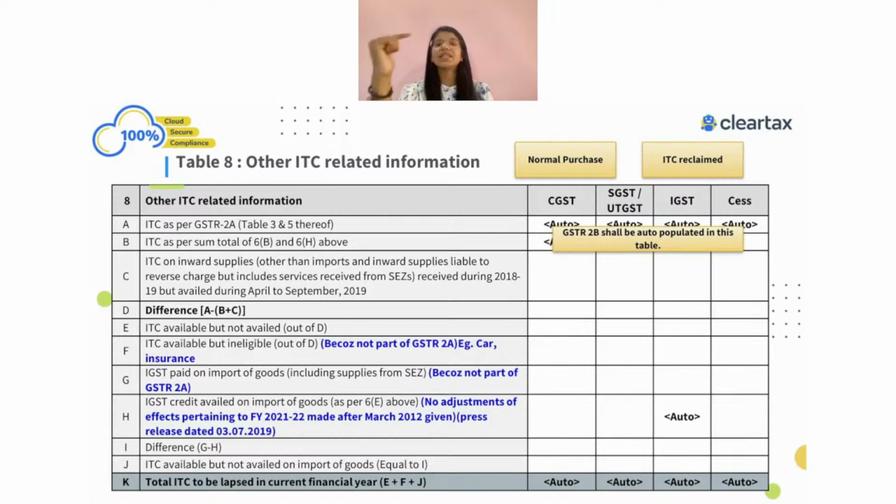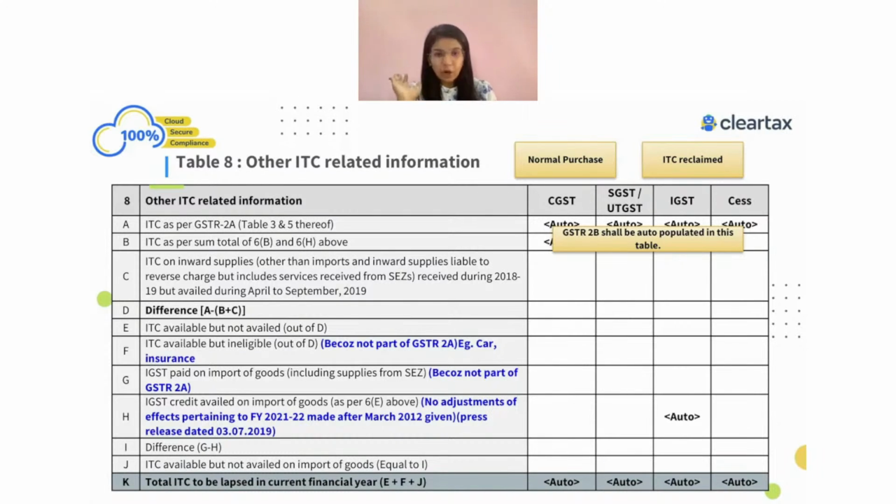It is never shown as a net ITC in your table number 4A5. Now assume a very simple example. A supplier has issued an invoice where the ITC amount was 100 rupees. Then he has also raised a credit note of 20 rupees. So ultimately your net ITC was 80 rupees.